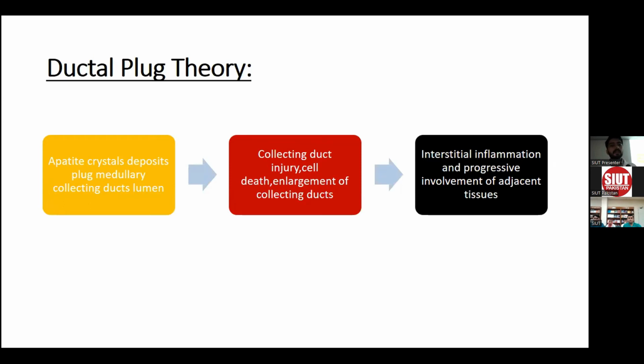Then came the ductal plug theory. According to this theory, in a supersaturated urine, epithelial crystals deposit and plug the various medullary collecting ducts and cause stagnation, providing time for the aggregation of further solutes that can injure the surrounding collecting duct cells and cause the enlargement of the collecting duct and surrounding inflammation and fibrosis, propagating further stone formation.